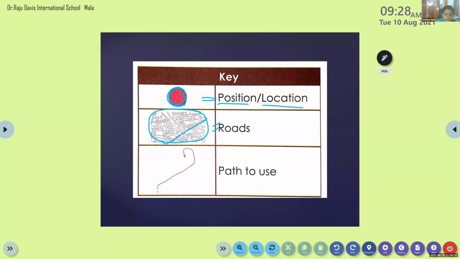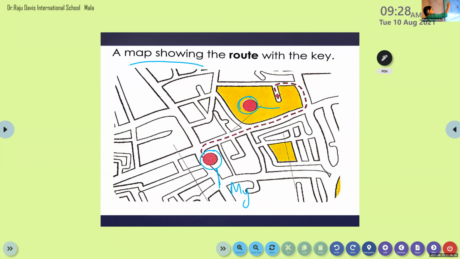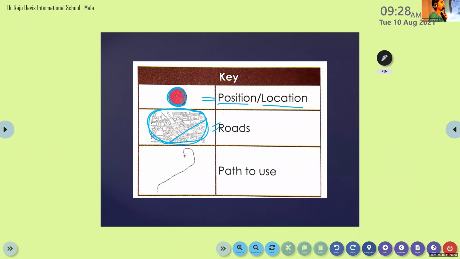What is this symbol? Roads, right? So look here. All these are roads, right? All these are roads. So now it's very easy to identify the road's location by using this key, right?